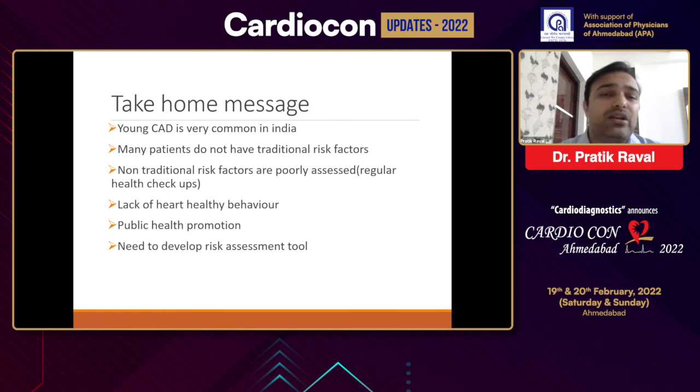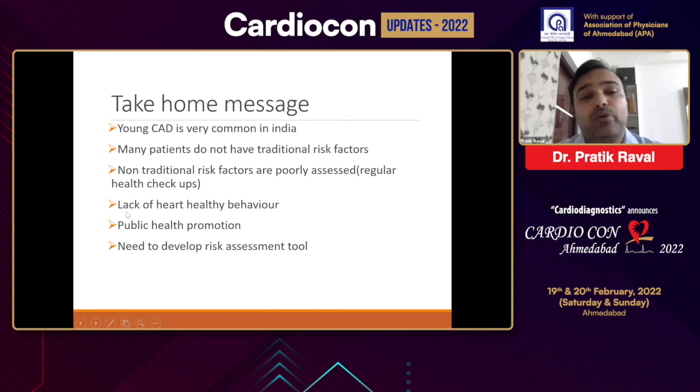There is also a general lack of awareness of healthy lifestyle. The recent guidelines have focused very much on diet and physical activity level, but because of time constraints, we have not discussed those in detail. But those are a very important part of prevention.